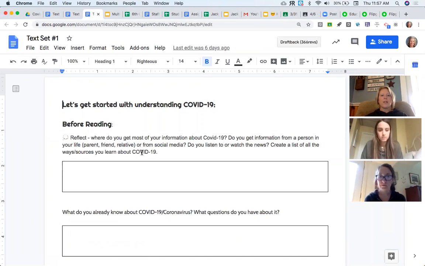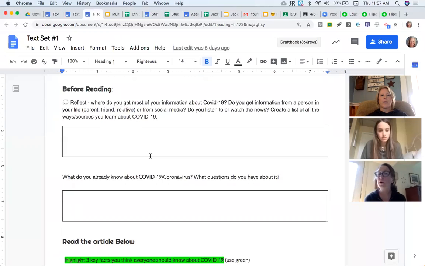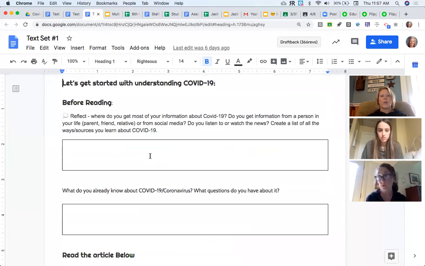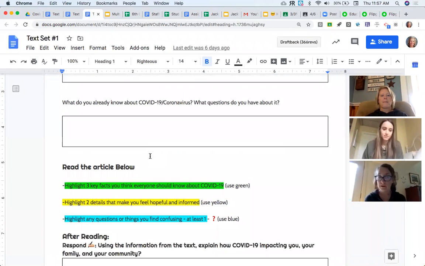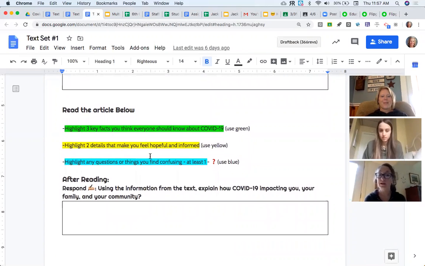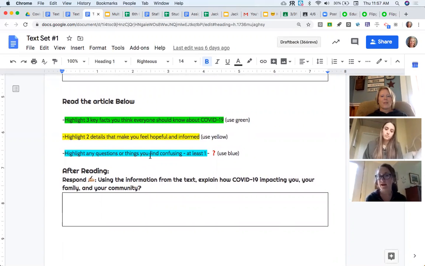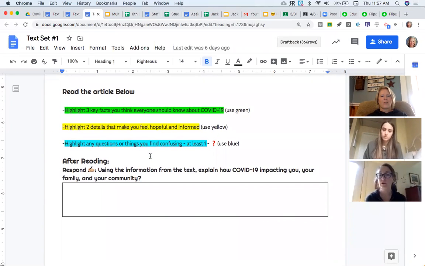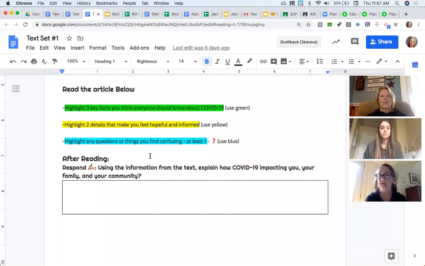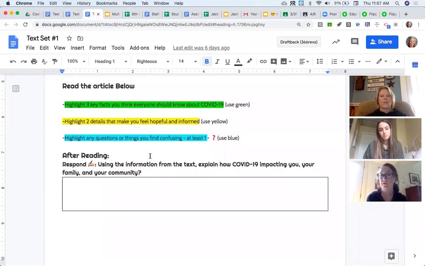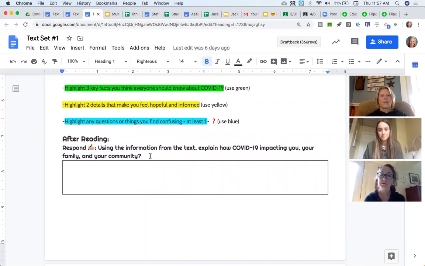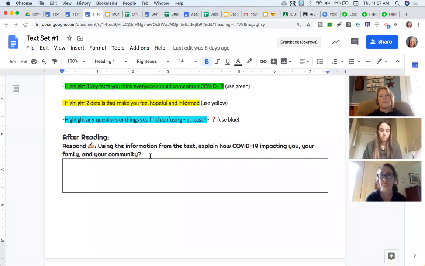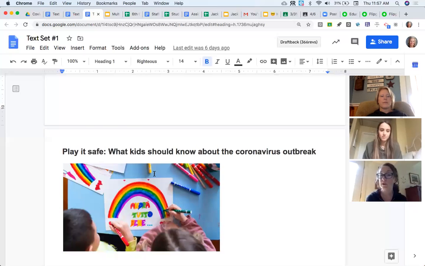This is the first one, so there's some questions that you'll answer. Before you read it, there's some questions for you, okay? And then you read the article and you're going to highlight. For example, you're going to highlight in green 3 key facts or really important facts that you read in this article. Highlight 2 details in yellow that make you feel hopeful and informed, good things, okay? And then in blue, you're going to highlight any questions or things that you find confusing in that article, okay? So you're going to highlight 3 different things.